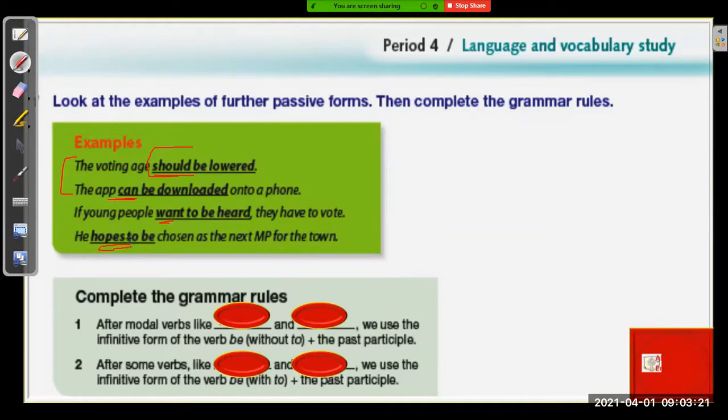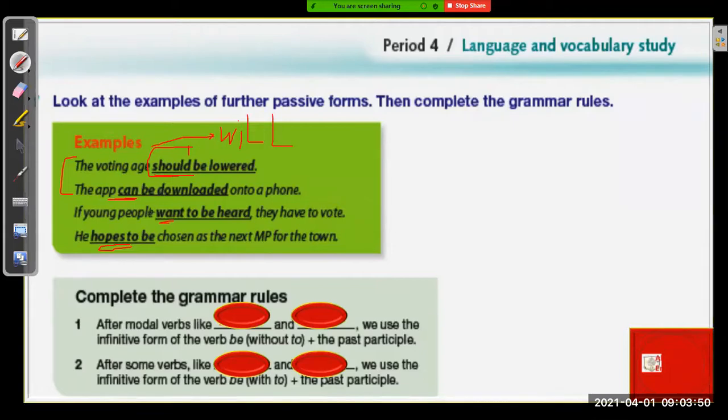Now, if you look at example number 1, it's the modal plus be plus past participle. So there was one similar rule. Do you remember that from last time? Will plus the infinitive. Okay. So these are similar to will. Modal verbs like will, we use modal plus be plus the past participle. So it's like the simple future.